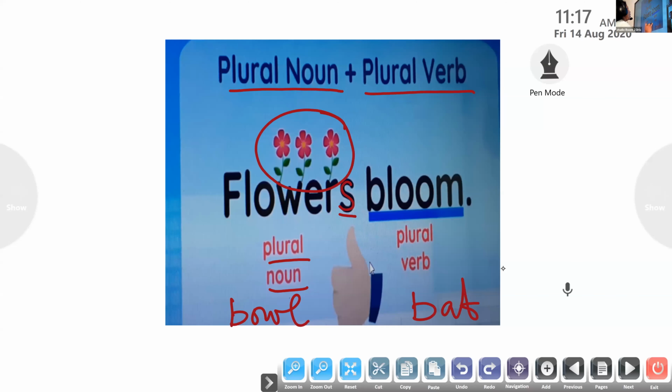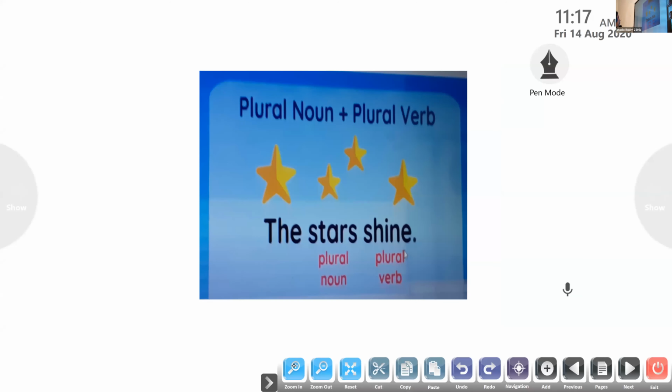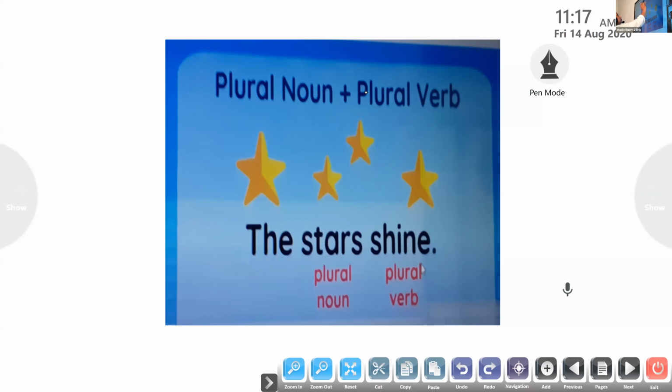So here the batting team doesn't have an S, so the plural verb is bloom. The flowers bloom. You can see here, many stars, plural noun and plural verb. So it is stars shine.